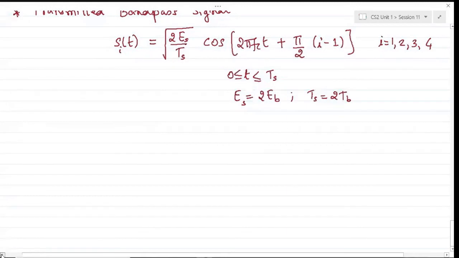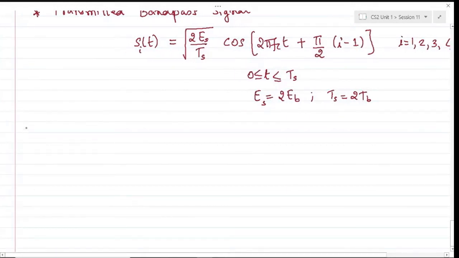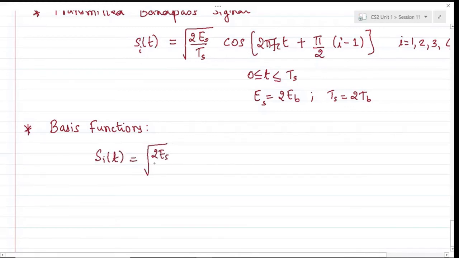Before that, we need to proceed. We'll try to eliminate this step probably as we move ahead, but for time being, we'll try to find out the basis functions. Later, these basis functions will become very obvious. How do you obtain the basis function? If you see carefully, the nature of Si of t is root 2Es by Ts times cos of the form cos a plus b.